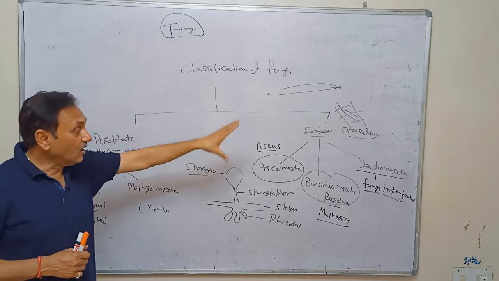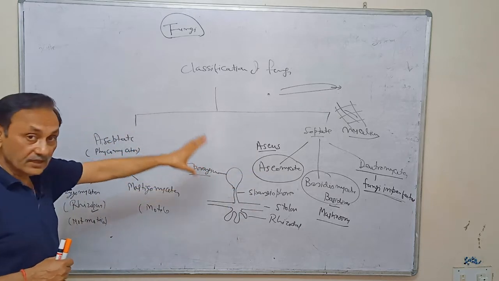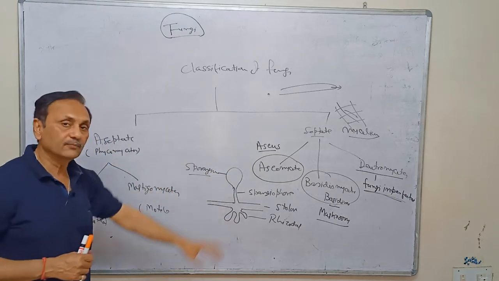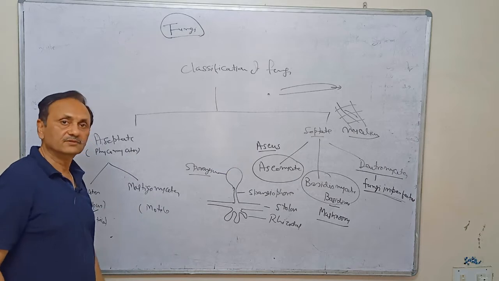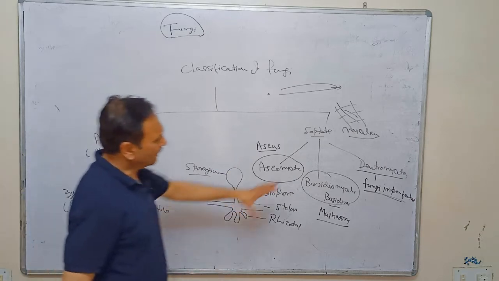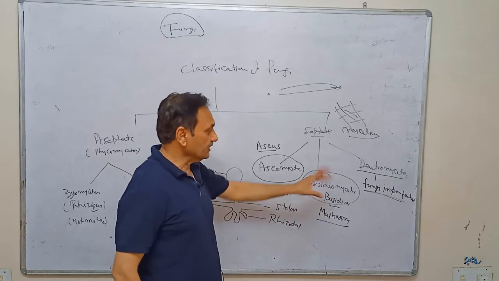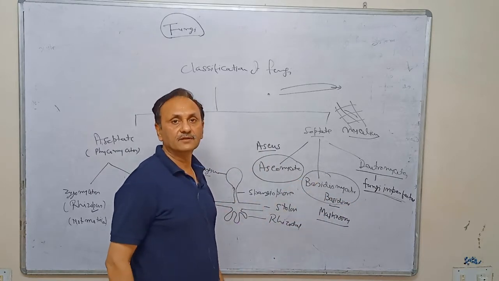The hypha of the Deuteromycetes is septate, meaning they are more developed than aseptate, but sexual reproduction is still not observed. Because of that, this part of the fungi is called Deuteromycetes or fungi imperfecti.